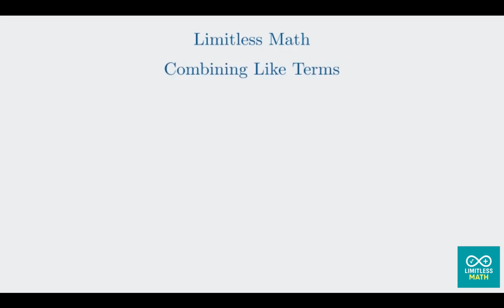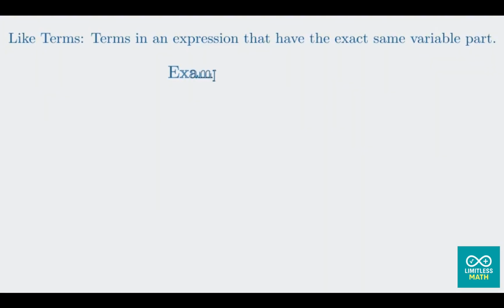Let's get started. So what exactly is a like term? Think of it this way. Like terms are terms in an expression that have the exact same variable part. The coefficient, which is the number in front of the variable, doesn't matter, but the variable and its exponent must be identical. For instance, 3x, negative 2x, and 1/2x are all like terms because they all have the variable part x. Notice the numbers are different, but the x is the same.